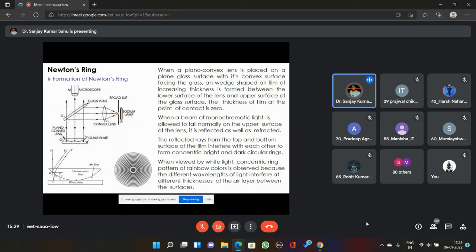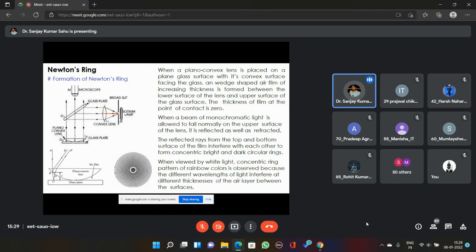If you put a source at the focal length of a lens, the radiation coming out from the convex lens will be parallel. So we put this convex lens to get a collimated, parallel beam, and that's why we sometimes call it a collimating lens.